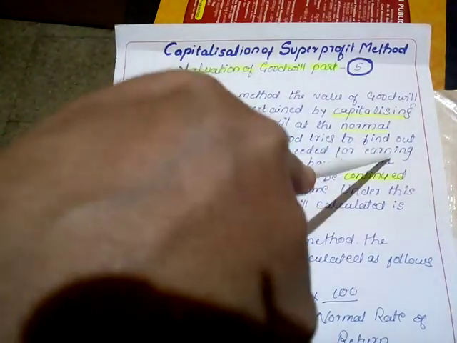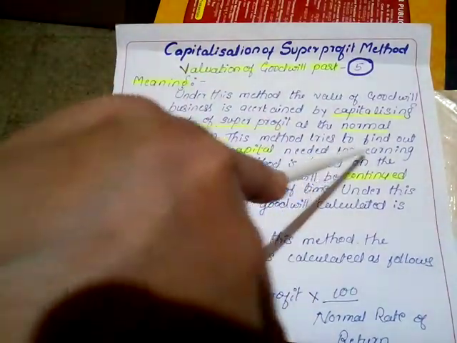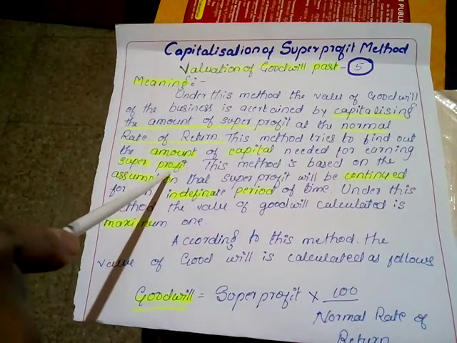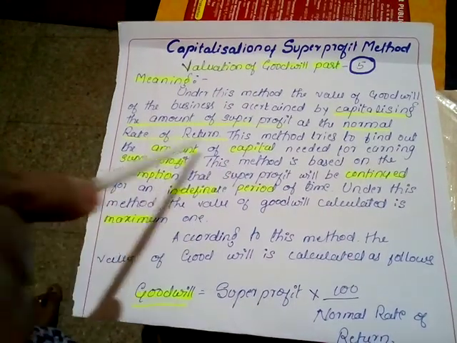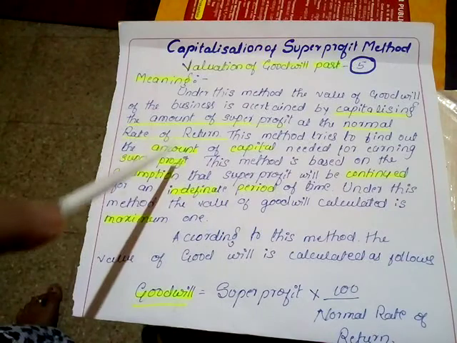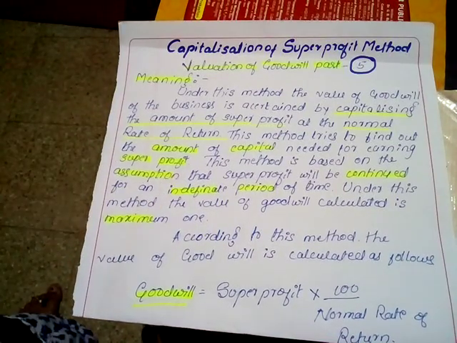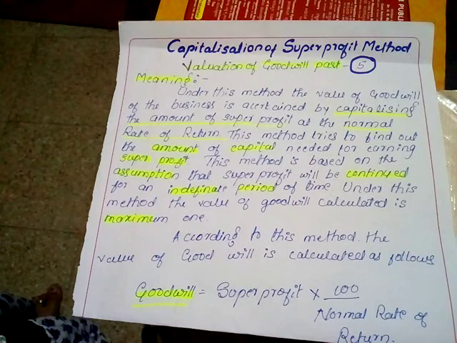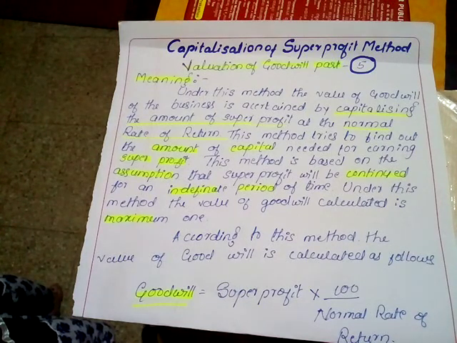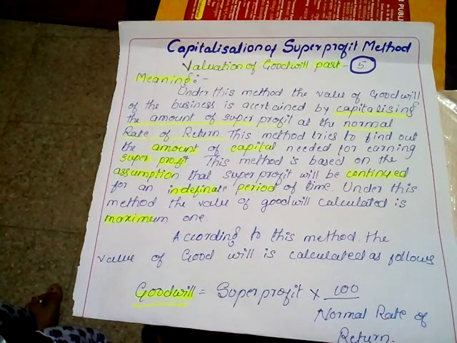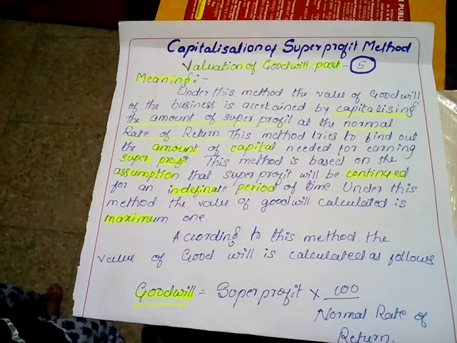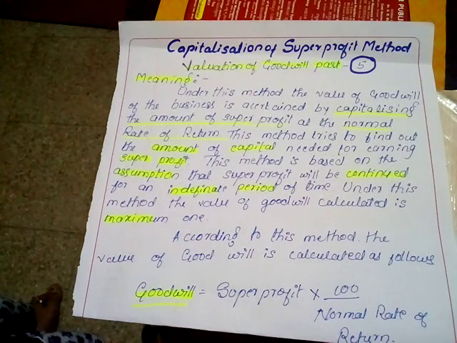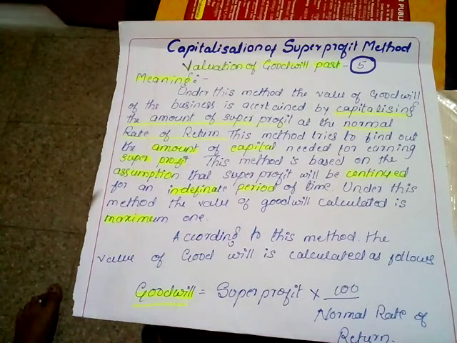This method tries to find out the amount of capital needed for earning the super profit. It is helpful to find out how much amount is needed for the business to earn the super profit for the company, the amount which will be helpful to run the business. To earn the super profit, how much capital is needed will be found out by this method.